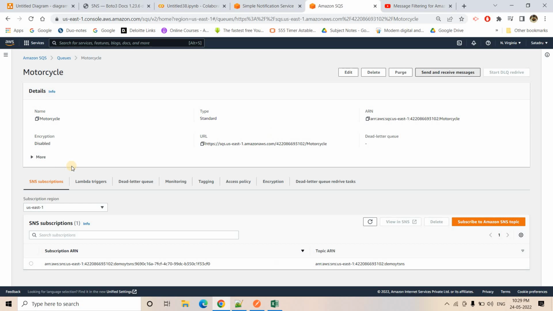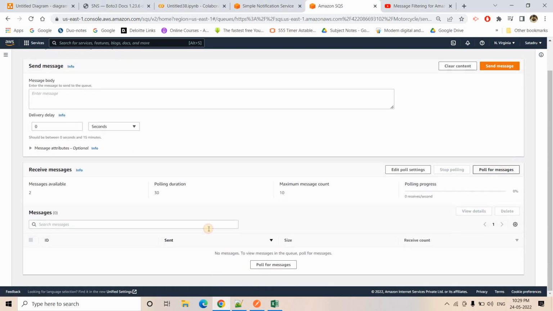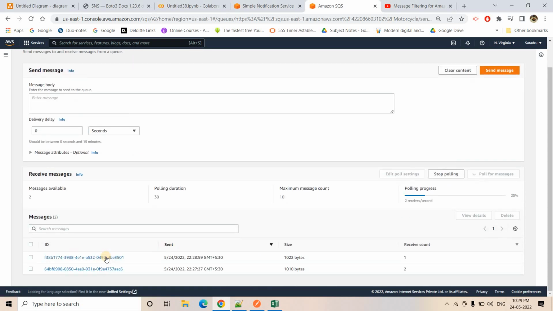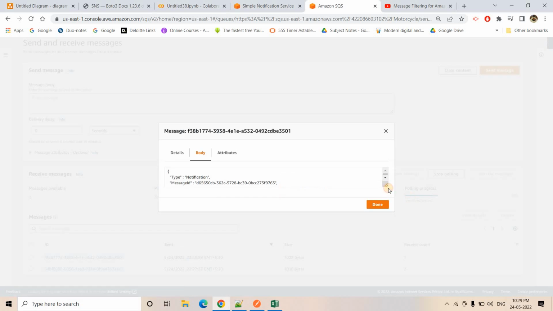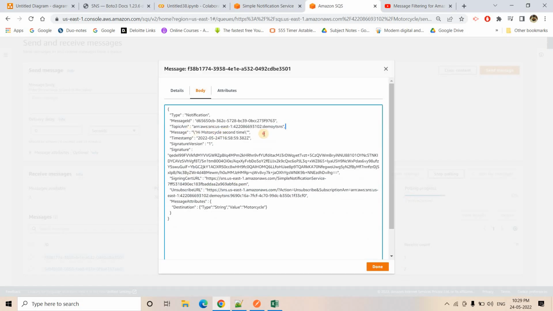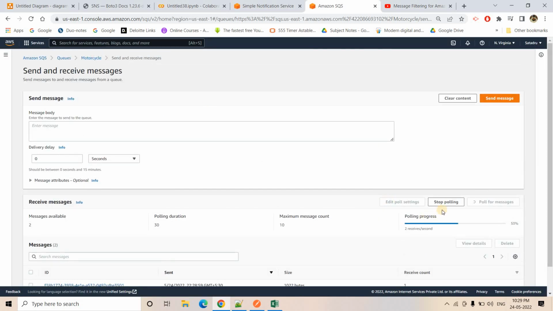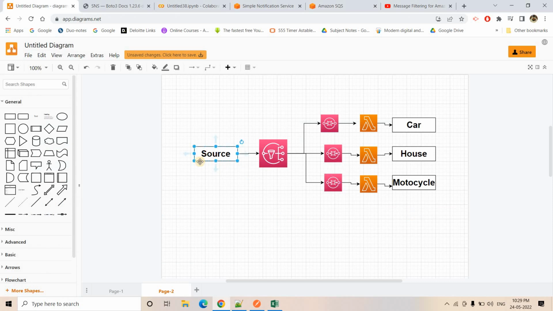If I go to send and receive messages and poll for messages, I'll be getting two messages. One is 10:27 p.m., one is 10:28 p.m., so this is the latest one. If I click on that and expand this particular one, here you will see hi motorcycle second. So I hope now you can easily answer any situation where we have to send some information from source to destination, and how we can do content filtering using programming.